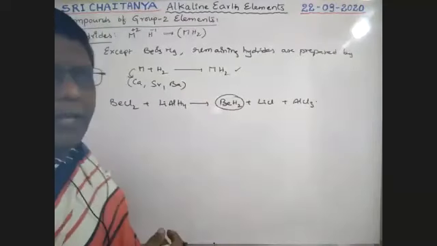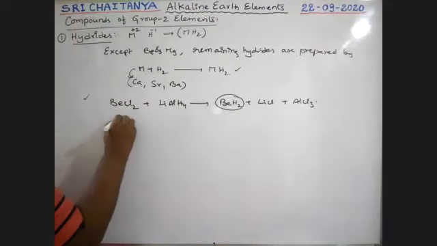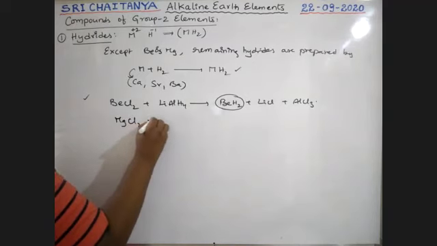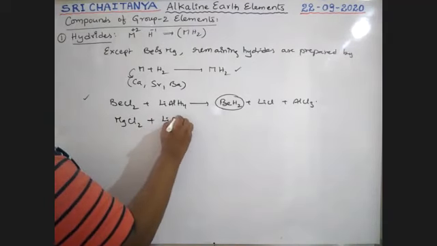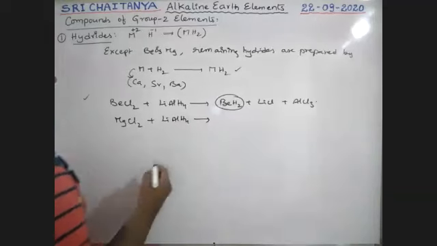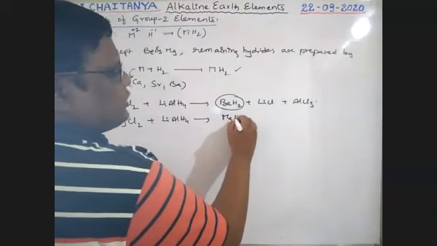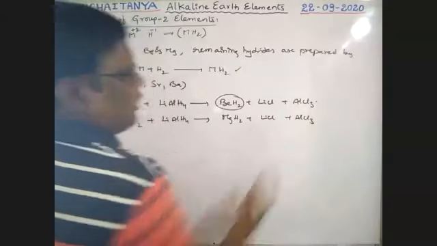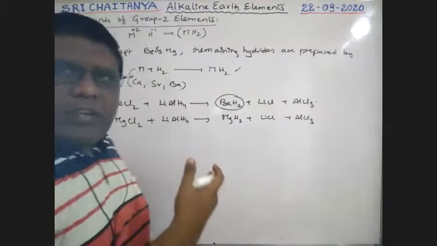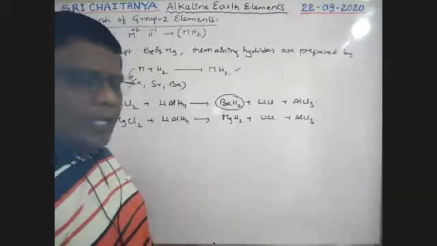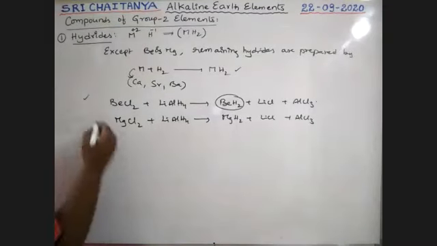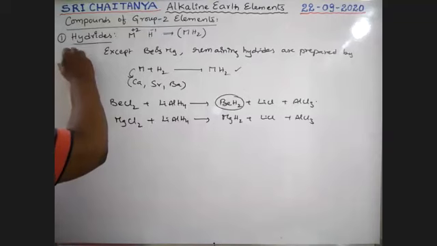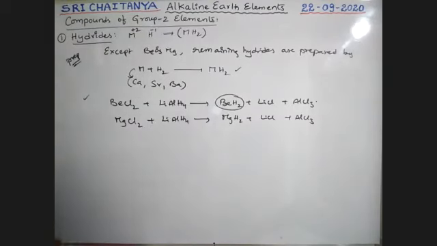Already we completed that. Next, magnesium chloride. Similarly, magnesium chloride reacts with lithium aluminum hydride. That gives magnesium hydride plus lithium chloride and aluminum chloride. Boys, I am using unbalanced equations here. Please balance them. So this is the preparation of our hydrides, boys. Okay. Now, what are the properties?